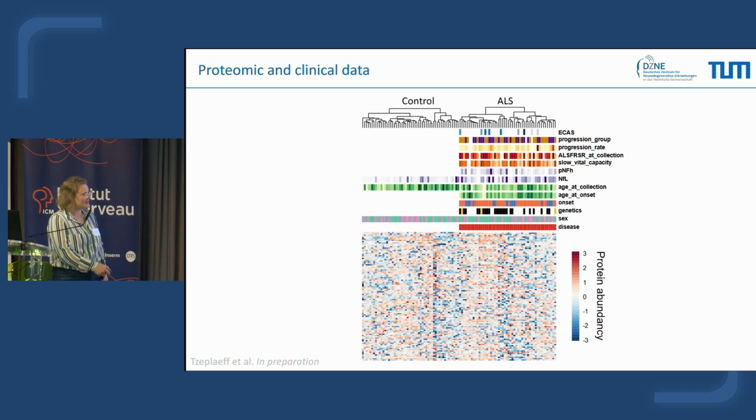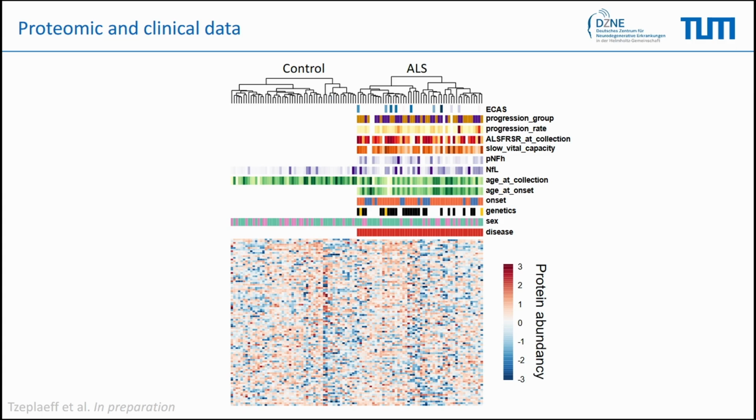When we do omics analysis, proteomics, this is the kind of result you have: a heat map showing the different abundance of the proteins. Here we organized all the ALS patients on the right side and the controls on the left side. At first sight, just looking at the 600 proteins, you cannot see obvious changes between ALS and control.